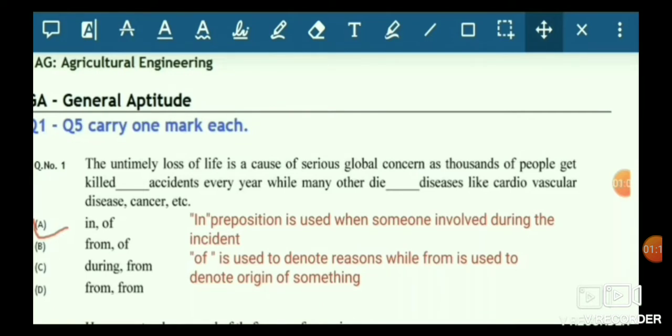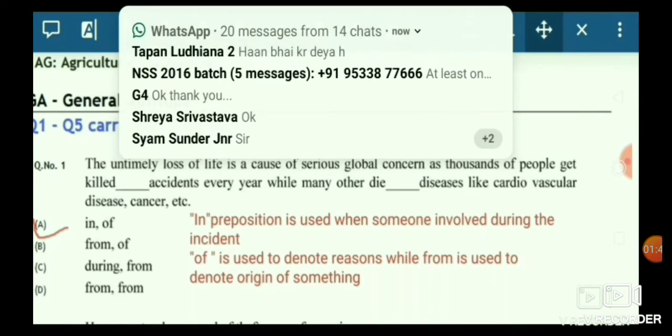So I have firstly made videos on this portion. This is the first question which came in this year's GATE paper, and you can study this question. The ultimate loss of life is caused due to global concern, as thousands of people.